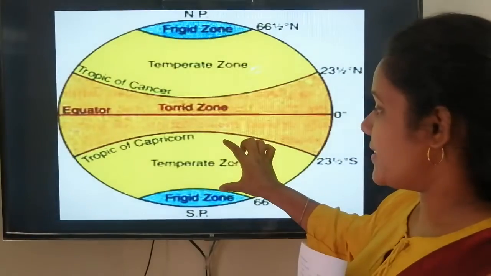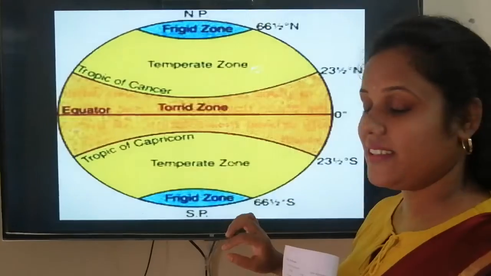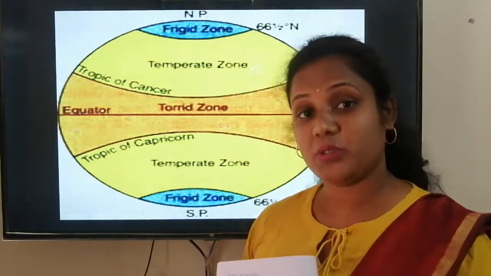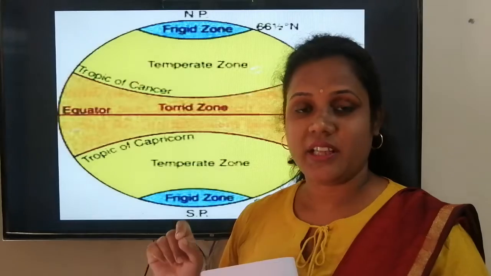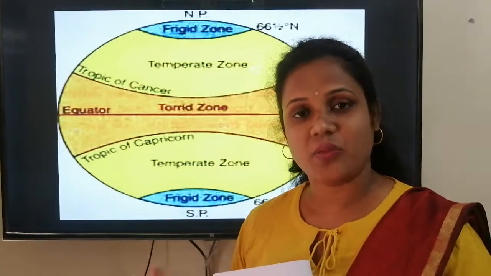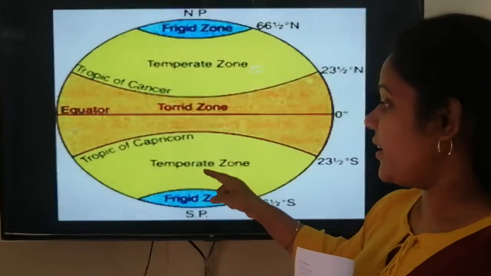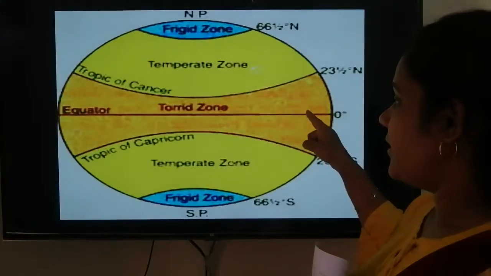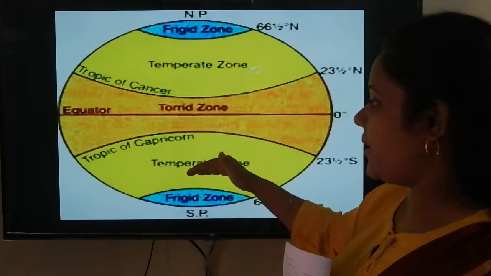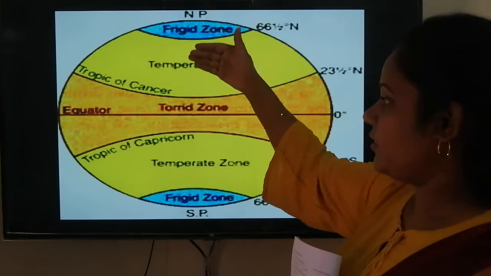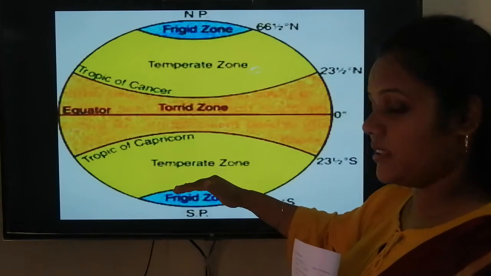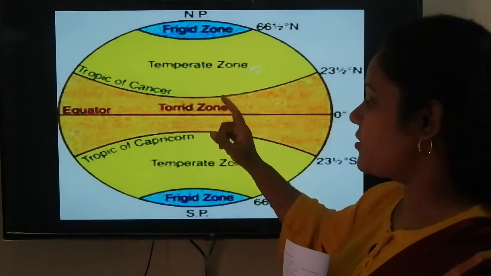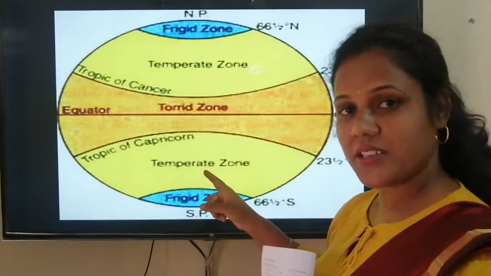Then there is a place where the sun rays fall slanting: the temperate zone. We are now going to learn about the temperate zone, where it is and why there are grasslands. The temperate zone is in both hemispheres. The line of the equator divides the globe into two parts, the northern and the southern. So the two zones are the north temperate zone and the south temperate zone.